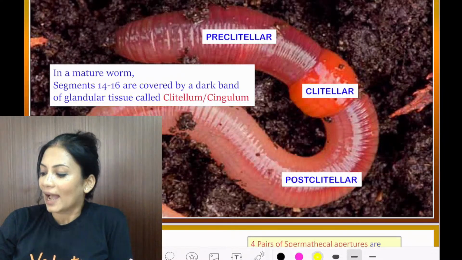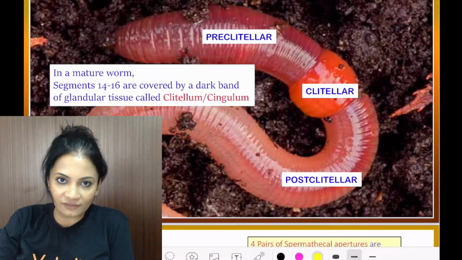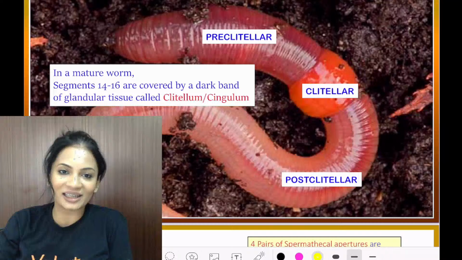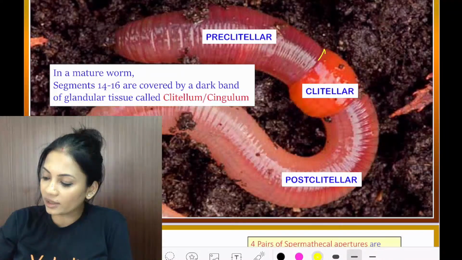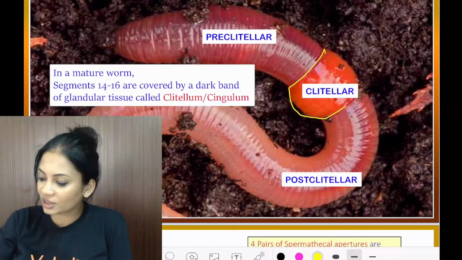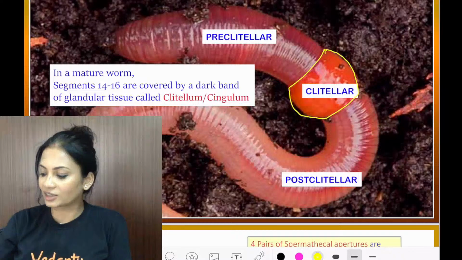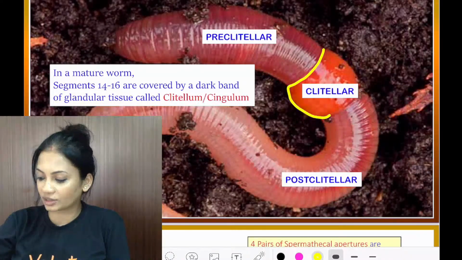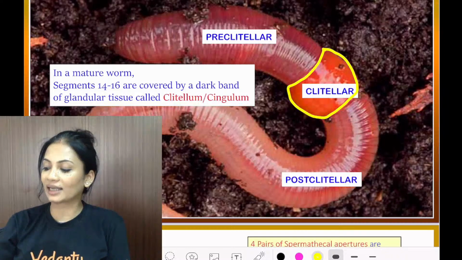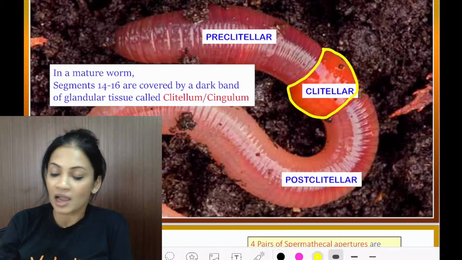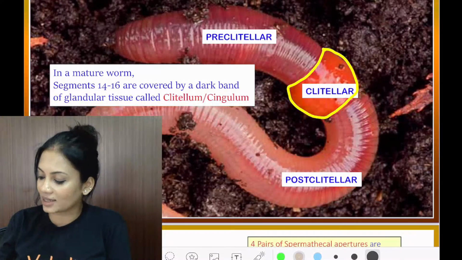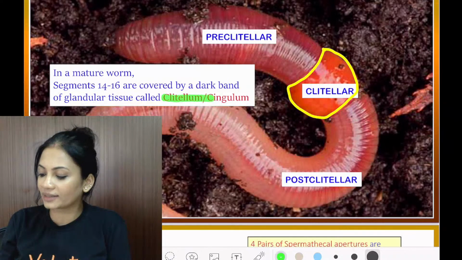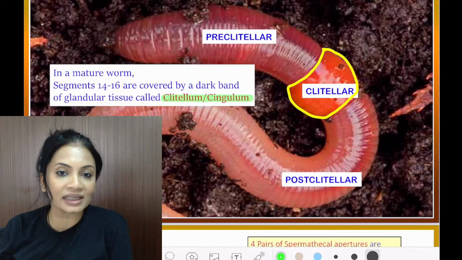Now, as you all must have seen, whenever you see an earthworm, there is one region in the middle which is quite different. It is quite thick and looks a little different from the rest of the body, right? This region is called the clitellum, or you may call it the cingulum.